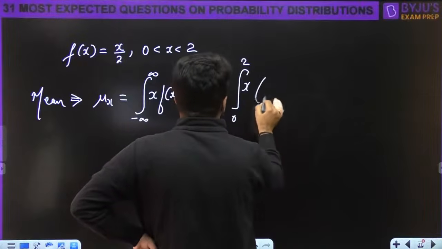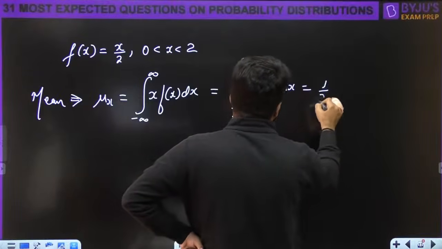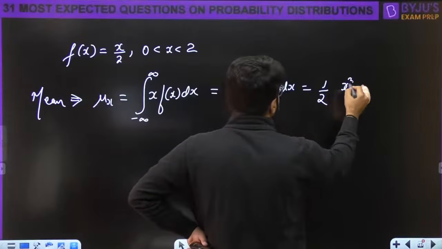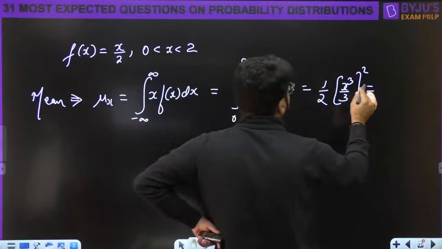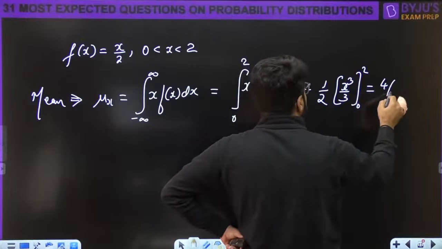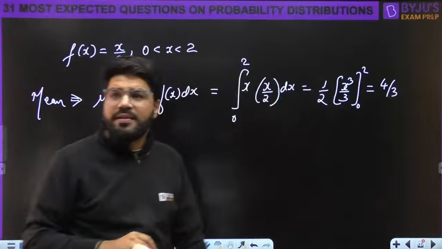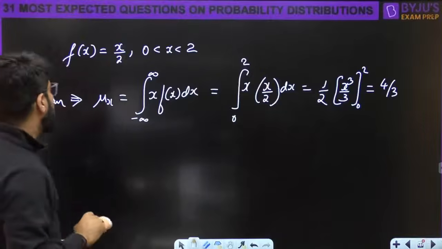x into x by 2, that is actually x square by 2, with 1 by 2 outside. The integral of x square is x cube by 3, lower limit 0, upper limit 2. Putting the upper limit 2, 2 cube divided by 2 is 4, and then divide by 3. So the mean should be 4 by 3. Everybody please check your values.